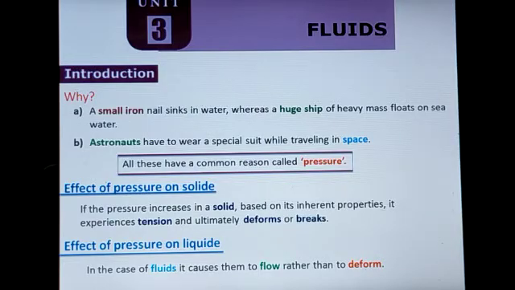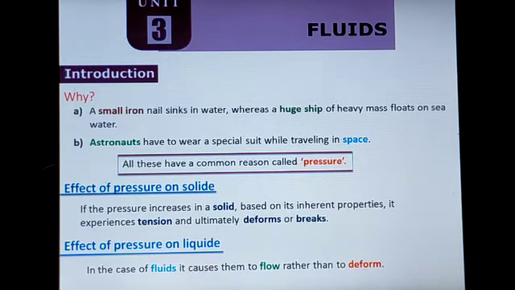Here, as on solids, we can apply pressure or force on fluids. What are they called, fluids? It's nothing but the movable liquids and gases together called fluids. So on such movable substances as liquid and gas, while applying pressure on them, it causes them to flow rather than to deform or break.